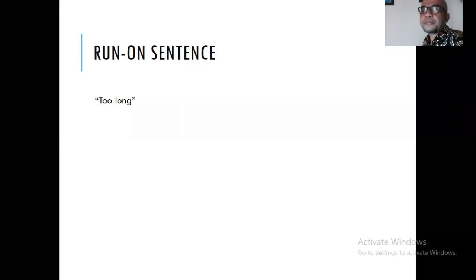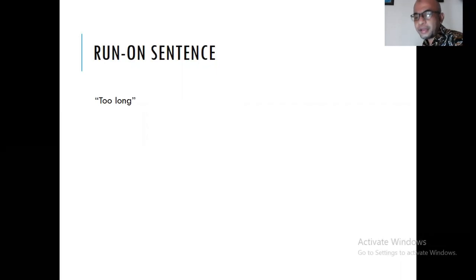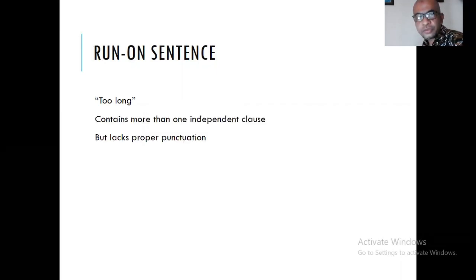Another problem when somebody is writing a sentence is the run-on sentence. What is a run-on sentence? The sentence that is too long and it's not clear which one is the subject, which one is the predicate. It can contain more than one independent clause, but lacks proper punctuation. So you miss the punctuation.